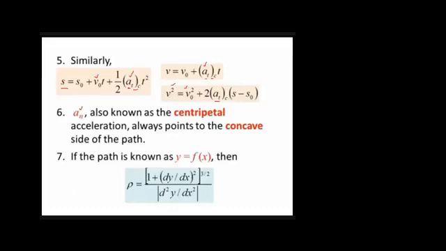Why? Because it is pointed towards the center, or it is always pointed to the concave side of the path. For example, if you have some curve like this one or this one, or a curve like this one, and if you have information about the path, meaning you have the variable of this point, this point, this point, or an equation which represents this path, then you can find the slope of this curve.